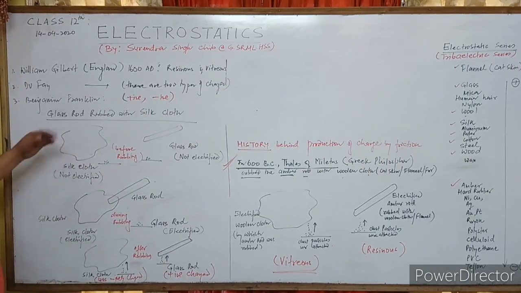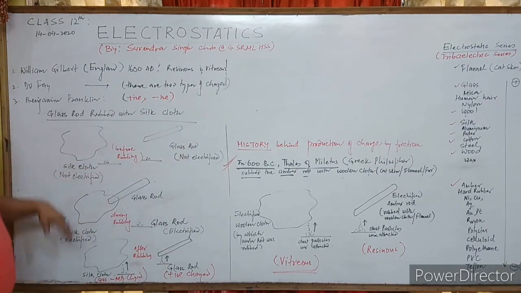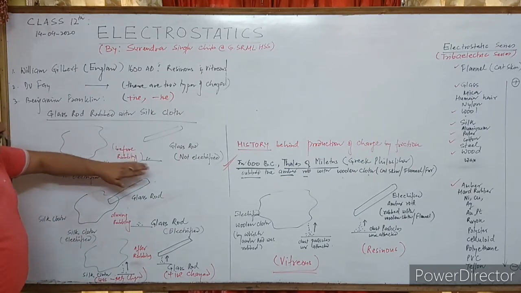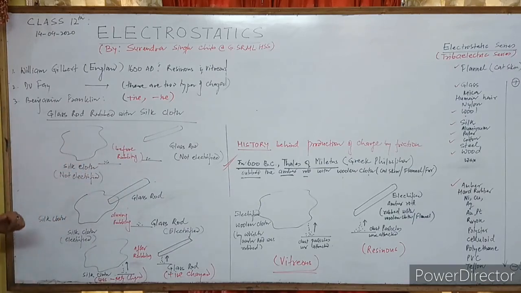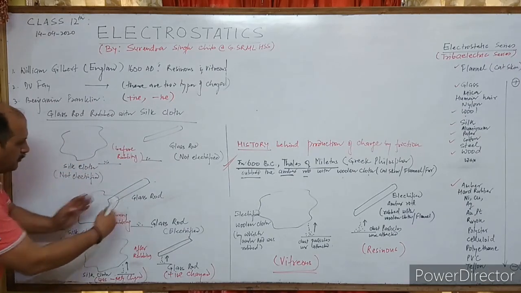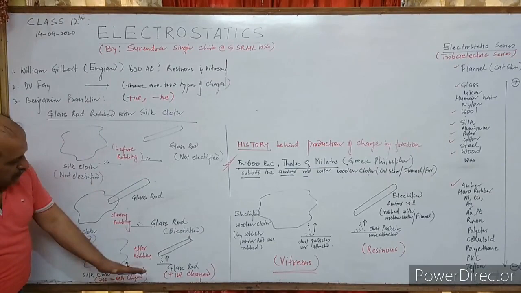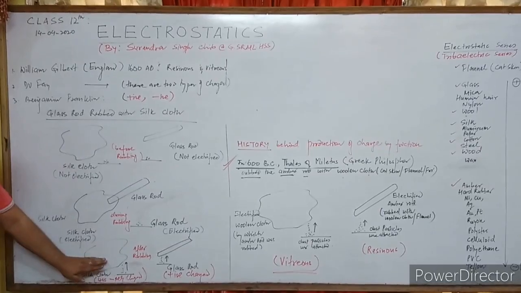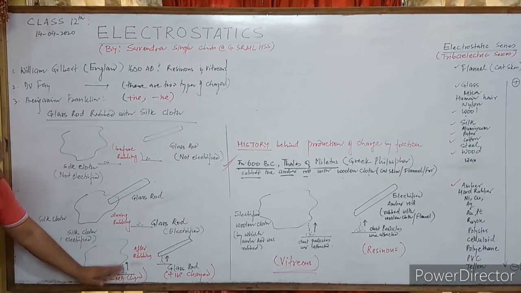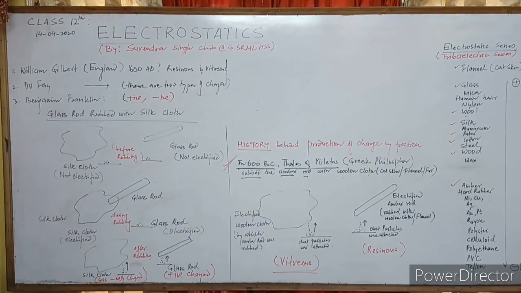Now how? Let's see. This is before rubbing. He took a glass rod and rubbed it with a silk cloth. But before rubbing, see, the dust particles here, it is not electrified. This is also not electrified. Now this is during rubbing, and this is after rubbing. After rubbing, what did he find? This again starts attracting small bits of dust particles. This again starts attracting small bits of dust particles. Both are electrified, same as done by fields of millet.